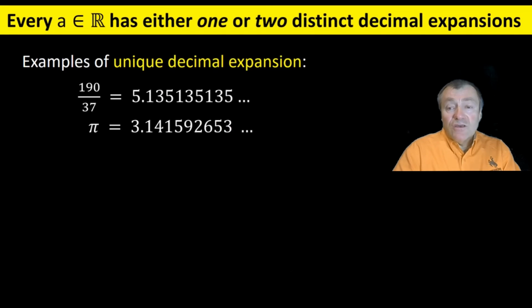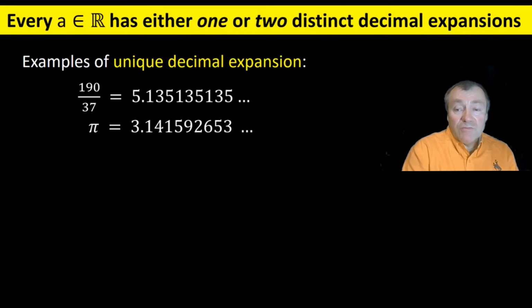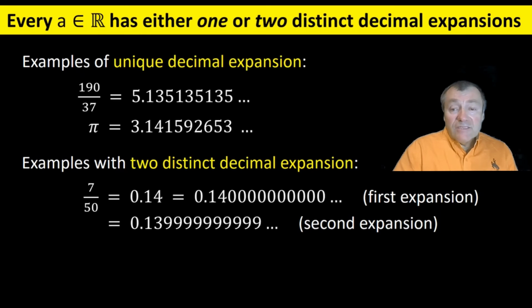Now, to resolve a question in many minds, let's point out that most real numbers do have a unique decimal expansion. Here are a couple of examples of real numbers, which are typical in the sense that each has one and only one decimal expansion. Here is a rather arbitrary choice of real number, which has 2 different decimal expansions.